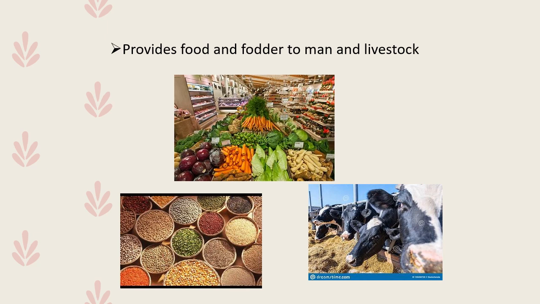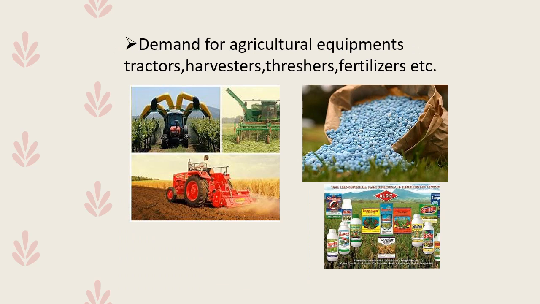Agriculture plays a significant role in the Indian economy in various ways. The first and foremost is that it provides food for our expanding population and fodder for the livestock. Livestock means animals, for example goat, sheep, cows. They all come under the category of livestock.